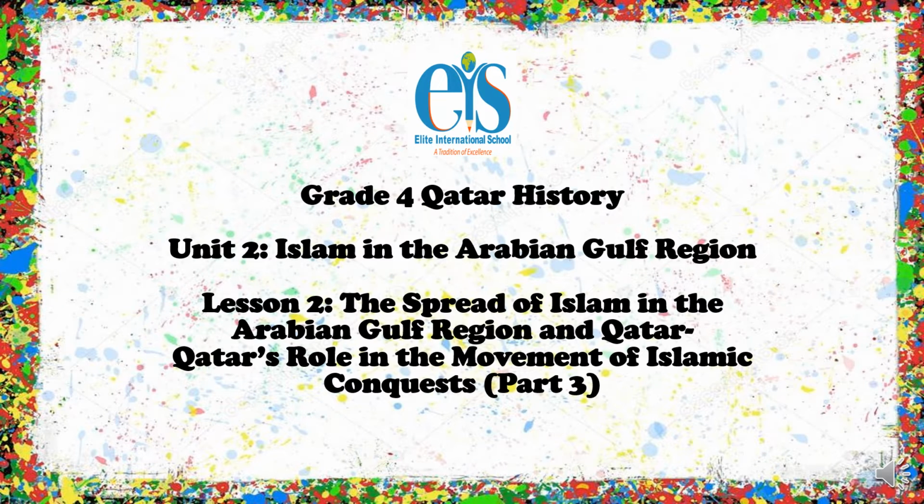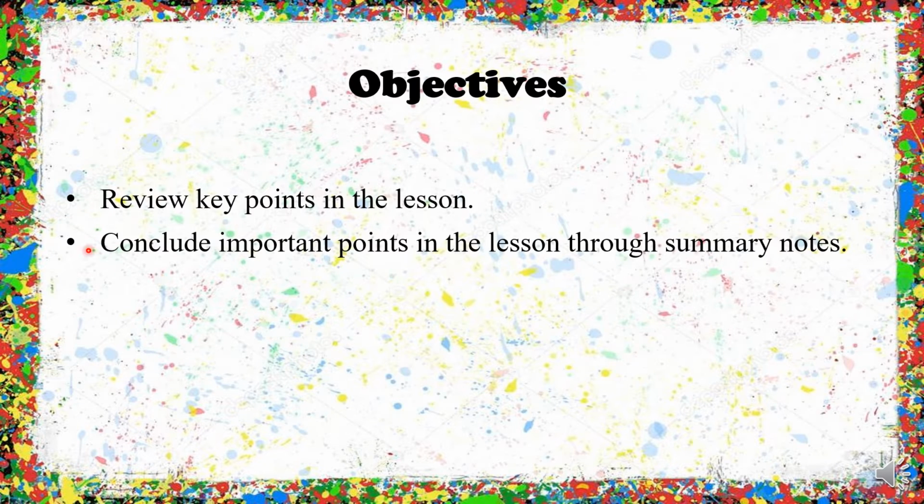Hello, grade 4 students. This is part 3 of Unit 2, Lesson 2, the spread of Islam and the Arabian Gulf region and Qatar's role in the movement of Islamic conquests. Our objectives are to review key points in the lesson and conclude important points in the lesson through summary notes.